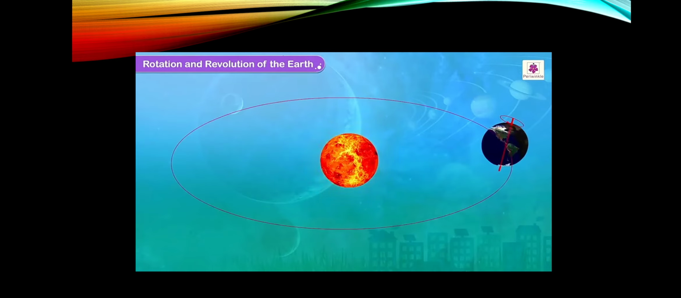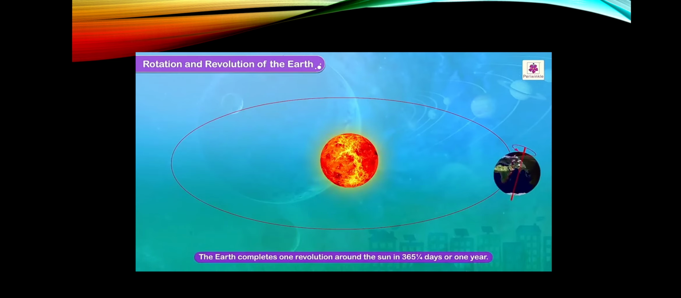Rotation and revolution of the earth. The earth not only spins at its position, but also moves around the sun at the same time. The earth completes one revolution around the sun in 365.25 days or 1 year.